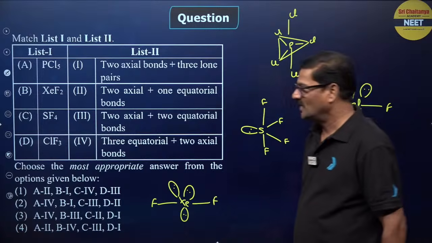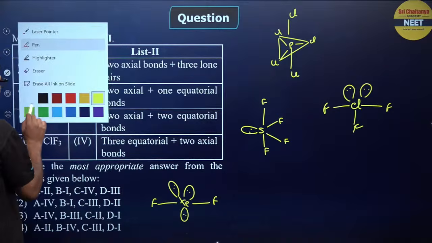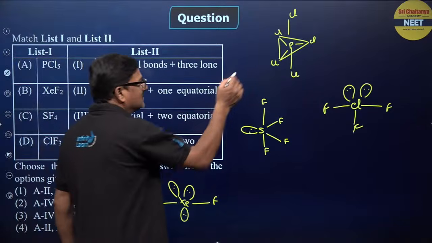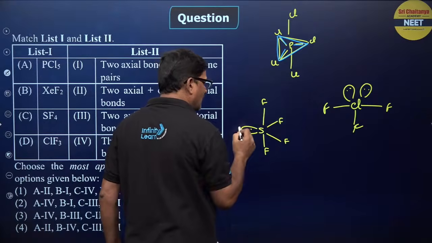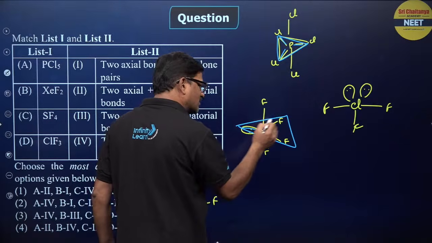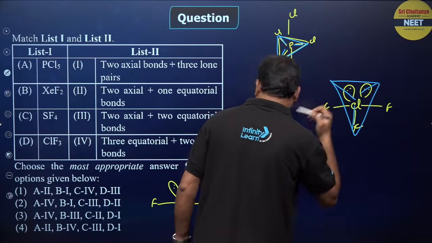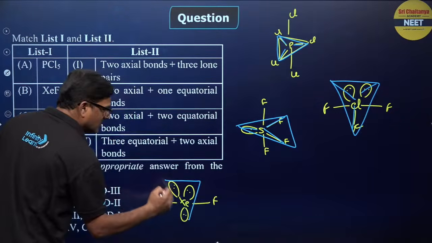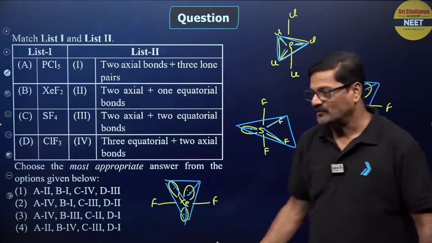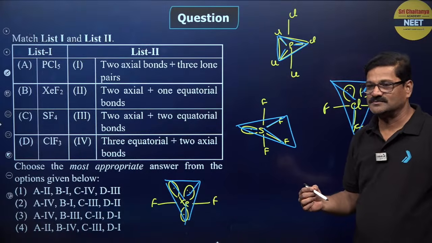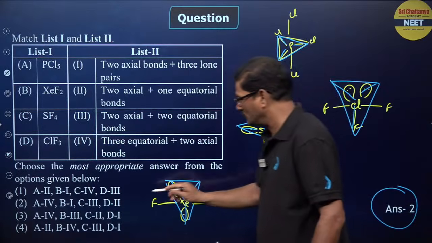So if you take the shape, you can say these are the equatorial, beta, and you can say these are the equatorial, and you are going to see this is the equatorial, and if you see, these are the equatorial. Are you getting or not? And these are the axial ones. And the answer for this question is going to be option 2. Match it.